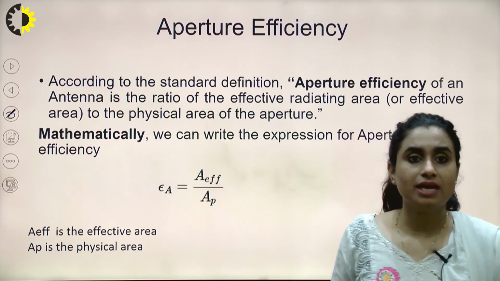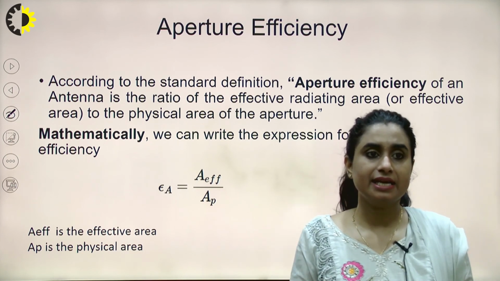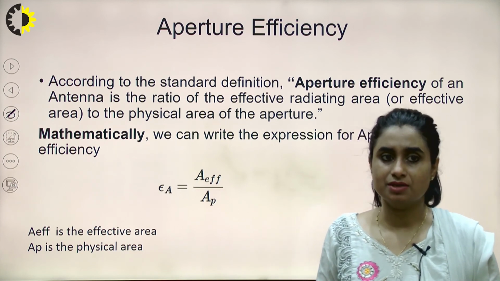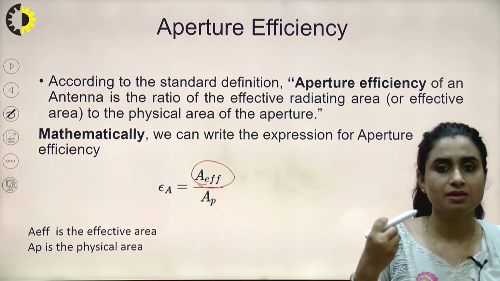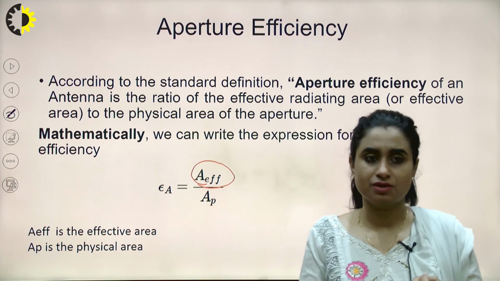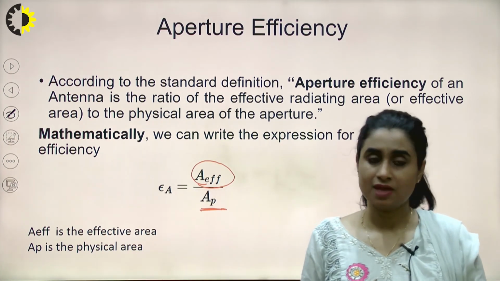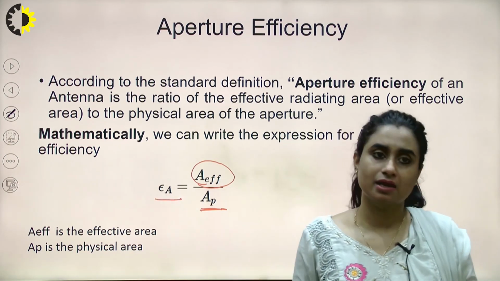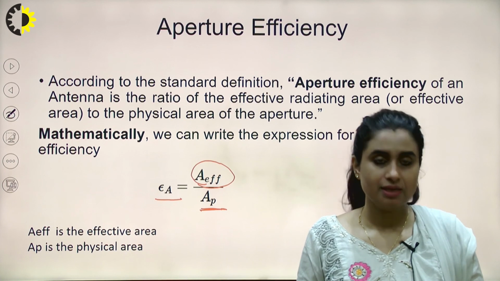If I talk about aperture efficiency, it is the ratio of the effective radiating area to the physical area of the aperture. The effective area, which actively contributes in either transmission or reception, to the actual physical area. This is called my aperture efficiency. All these parameters are considered when we relate our transmitting power with the received power.